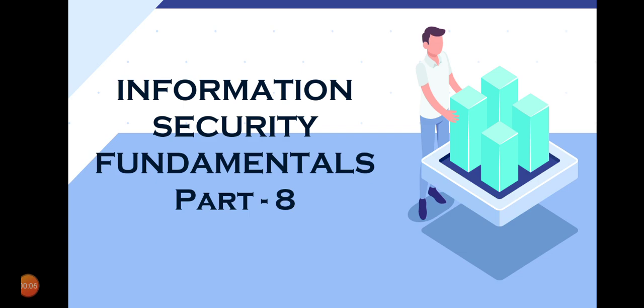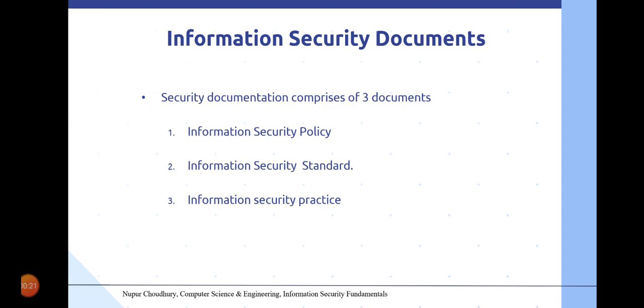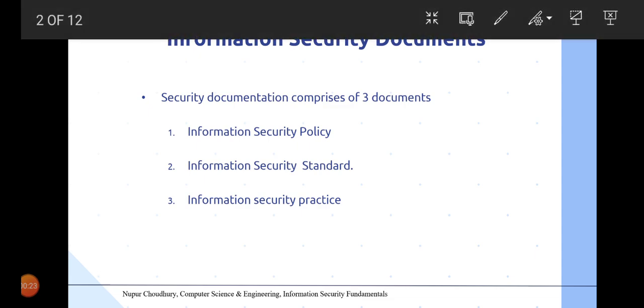In today's session, we will be looking at the various documents which an organization has to maintain in order to improve their security or maintain their security. So moving ahead, the information security documents can be classified into three different categories. One is the policy document, the second is the standard document, and third is the practice document.